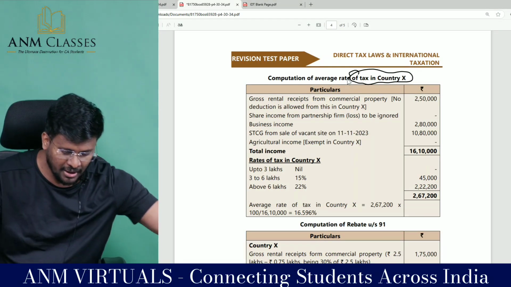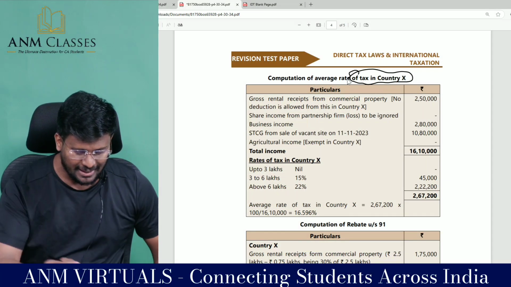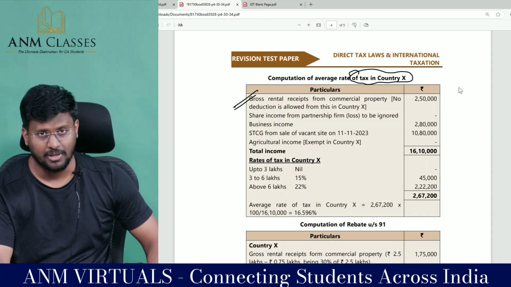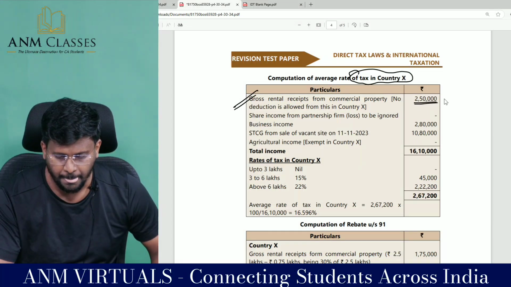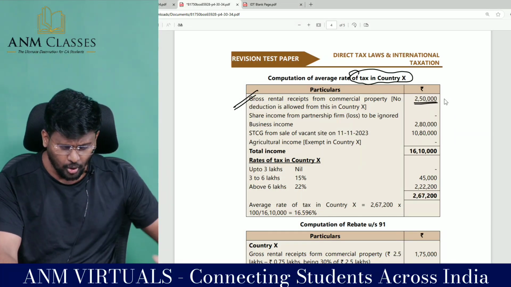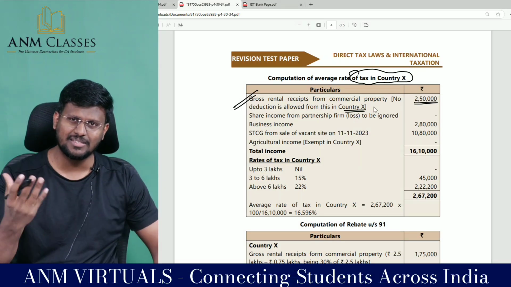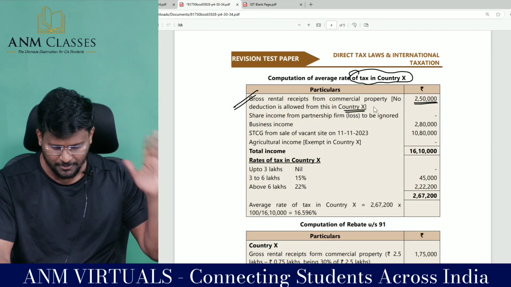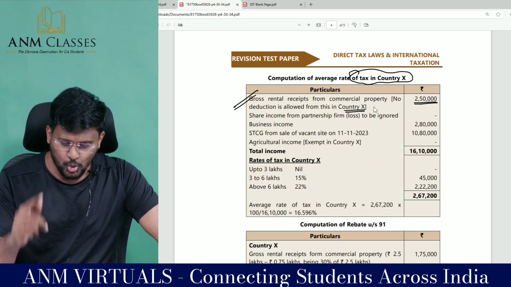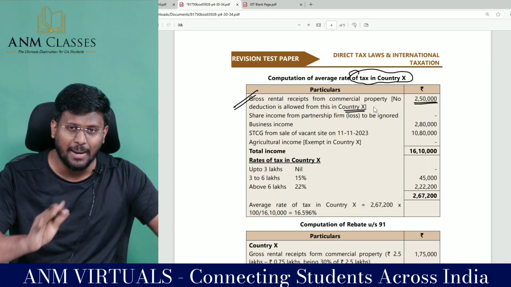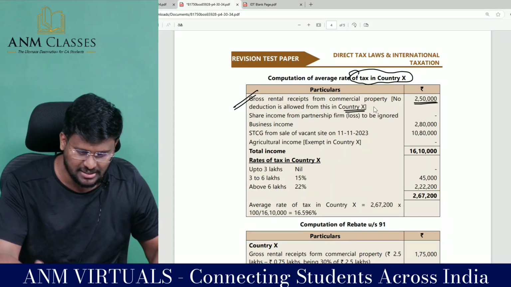Fantastic to the core. So with regard to the doubly taxed income, gross rental receipts from commercial property 2,50,000. Right? No deduction is allowed from this in country X. In country X, this amount has not been allowed any deduction. So 2,50,000 rupees has been taxed in that country. I am not calculating the doubly taxed income yet.